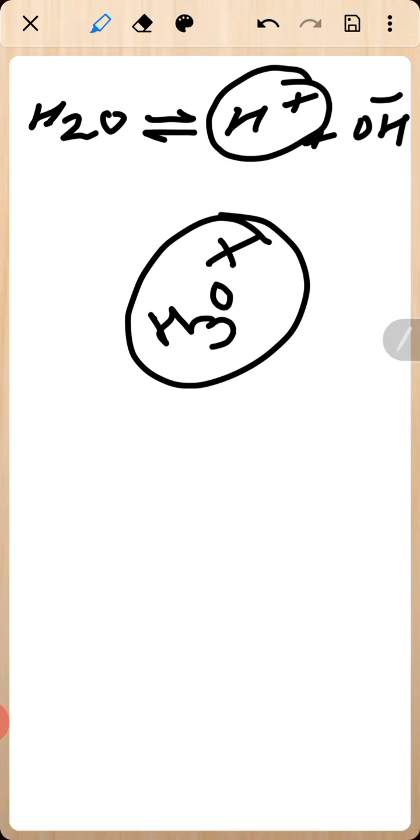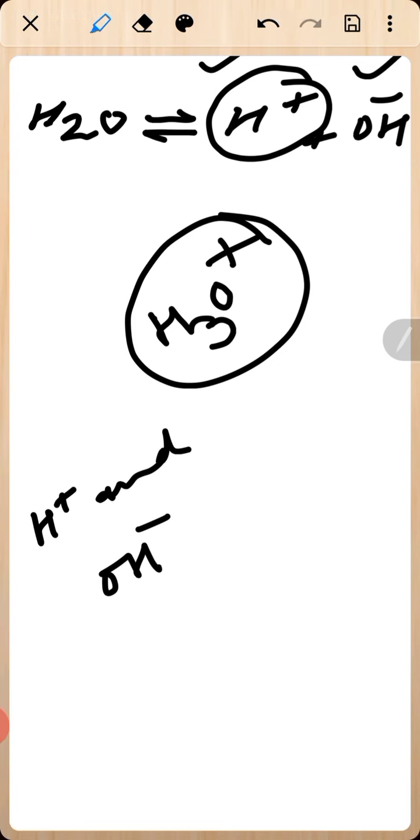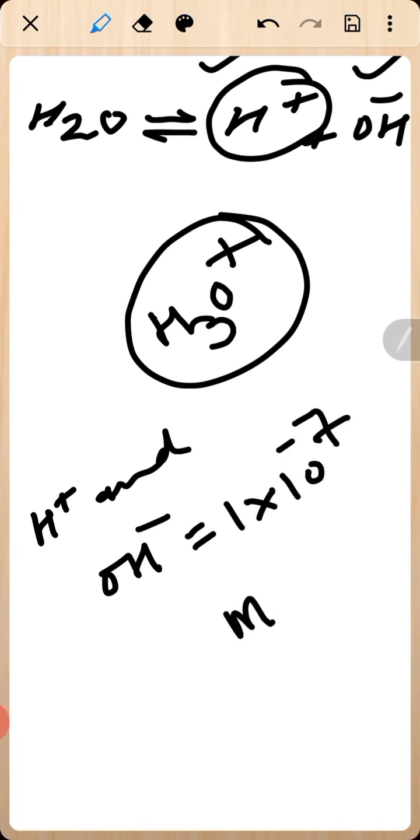As it was written in the note, pure water contains a very small amount of H plus and OH minus ions, and the concentration of each in water is 1 into 10 to the power minus 7 mole per liter.